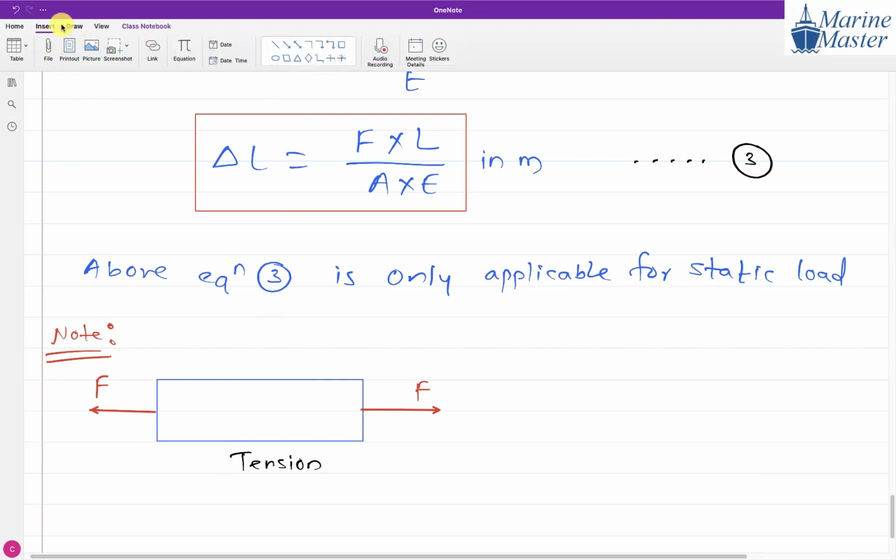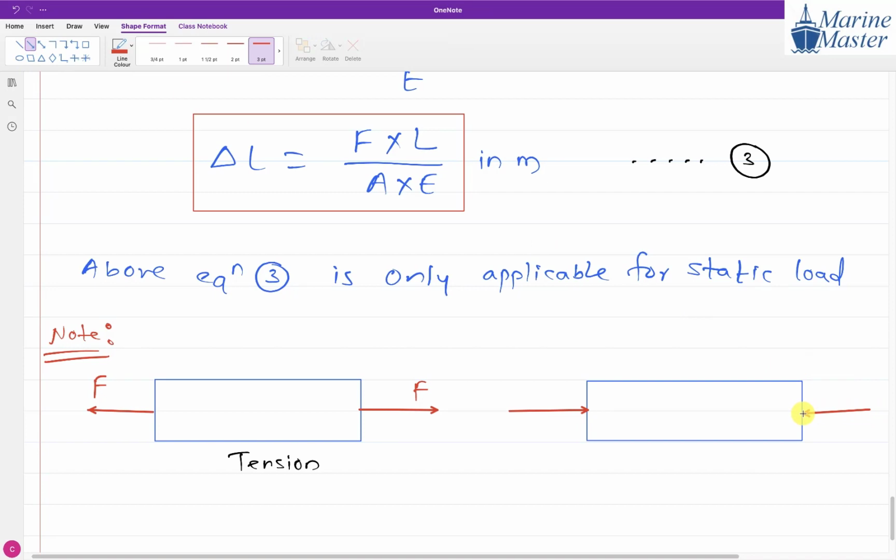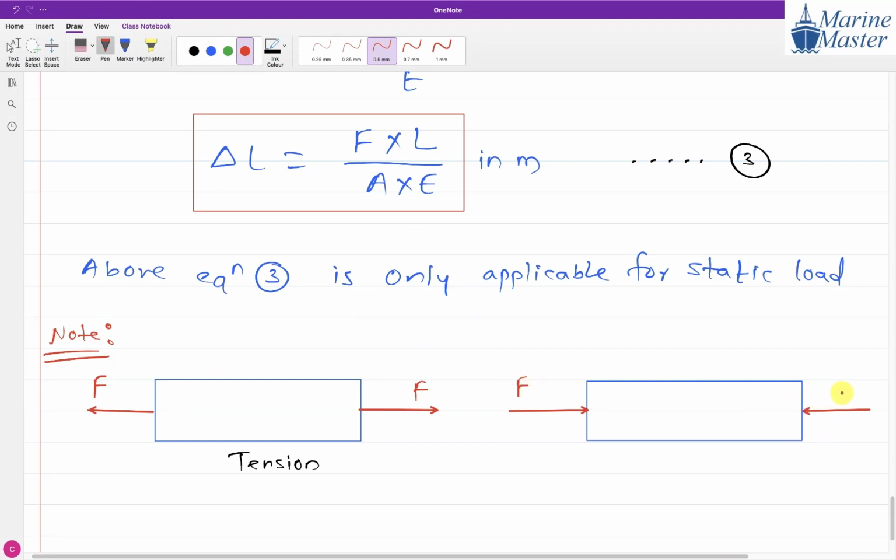Now another scenario. I am going to copy the same drawing. The same prismatic bar we are going to take. In the second scenario, we are going to apply a force F inward. So in that case, what is going to happen? Compression.